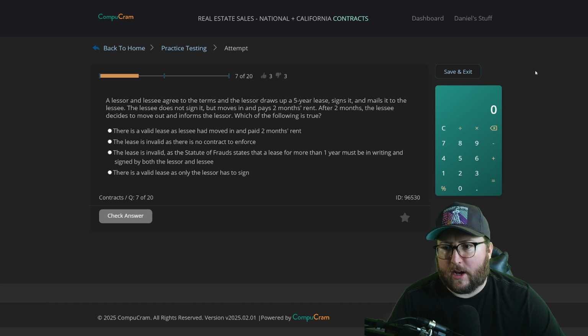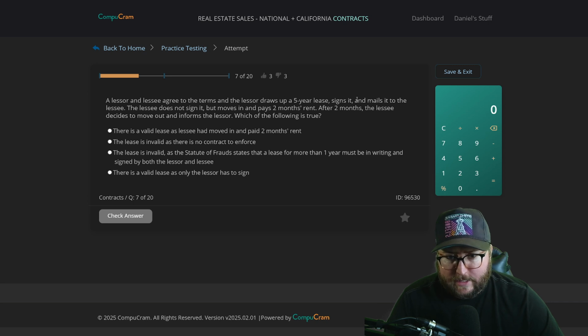Question 7. A lessor and lessee agree to the terms, and the lessor draws up a 5-year lease, signs it, and mails it to the lessee. The lessee does not sign it, but moves in and pays 2 months' rent. After 2 months, the lessee decides to move out and informs the lessor. Which of the following is true? There is a valid lease as lessee has moved in and paid 2 months' rent. The lease is invalid as there is no contract to enforce. The lease is invalid as statute of fraud states that a lease for more than 1 year must be in writing and signed by both lessor and lessee. There is a valid lease as only the lessor has to sign it.